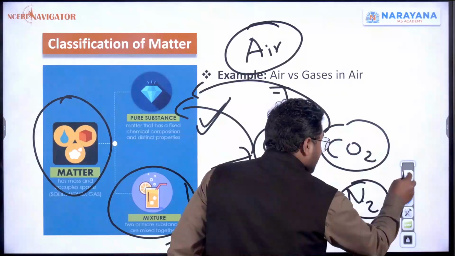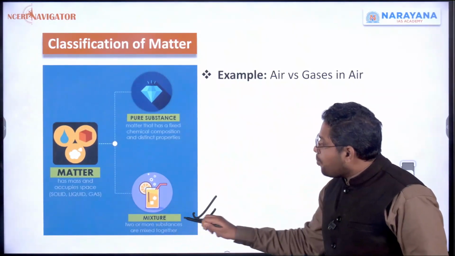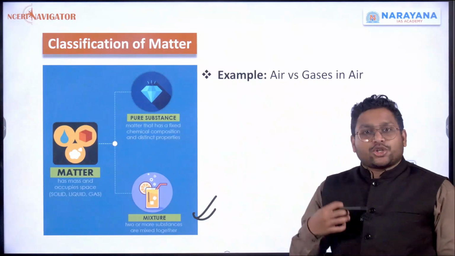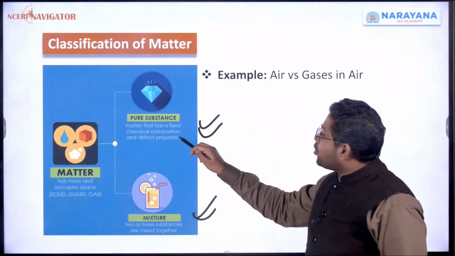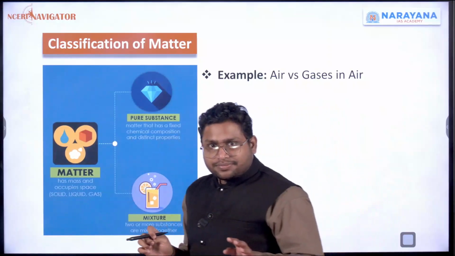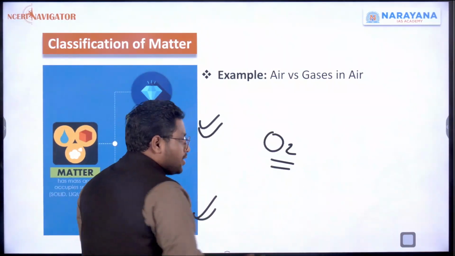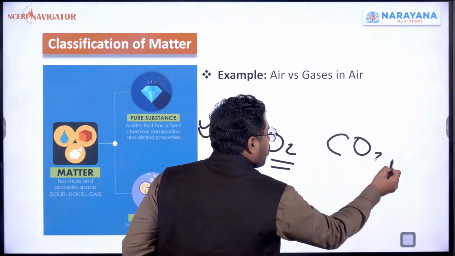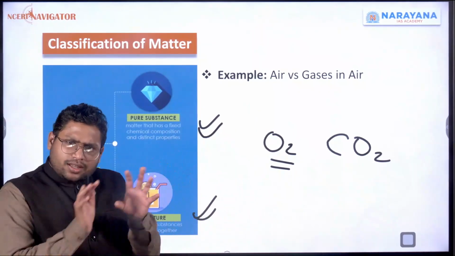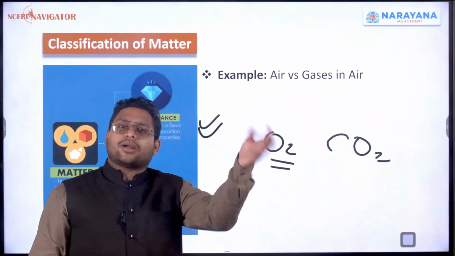Now if I read the definition, a mixture is having two or more substances mixed together. And pure substance is matter that has a fixed chemical composition and distinct properties. So when we said we have oxygen, this is the chemical formula of oxygen. Or let's say we have taken carbon dioxide, this is the chemical composition. The composition is very clear. There will be one carbon, two oxygens, and it will become carbon dioxide.